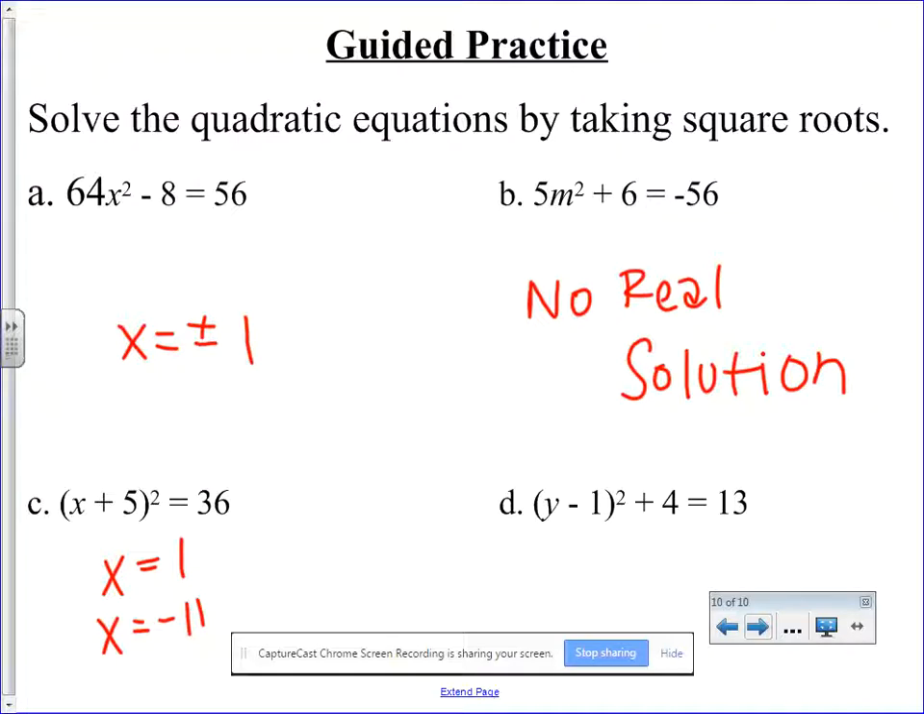Make a note about example D, since we didn't talk about something specifically like this. So I have to get this squared part isolated. Before I can do the square root, I have to subtract 4. Then I can apply my square root.